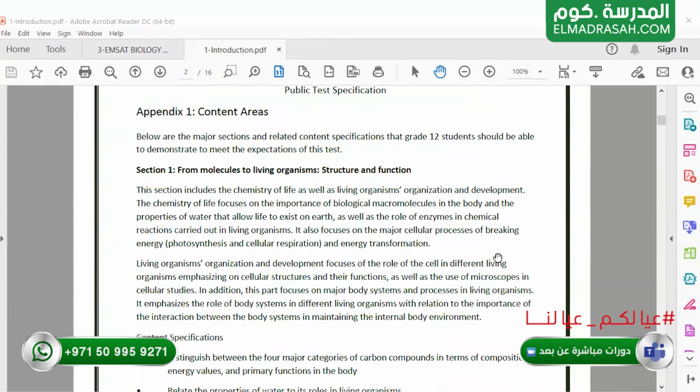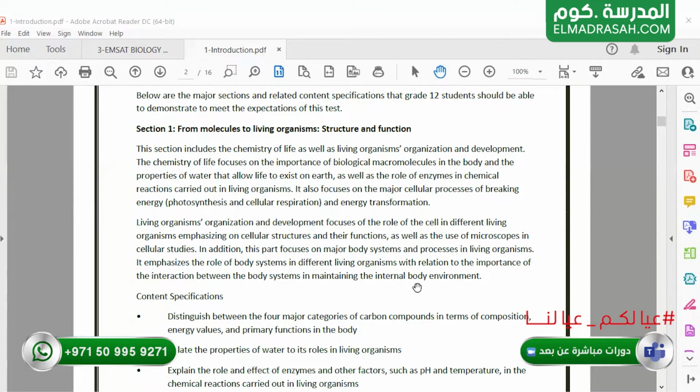Sections in biology, starting with section 1, which is about living organisms, their structure and their function. We will talk about the macromolecules found inside living organisms. What is the structure of these macromolecules, and what is their function inside living organisms?